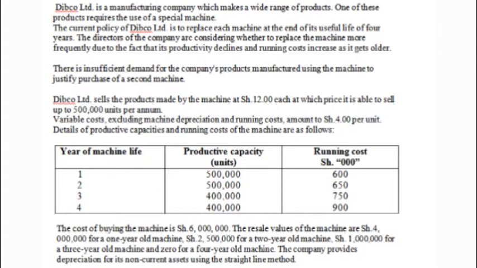Variable costs, excluding machine depreciation and running costs, amount to 4 shillings per unit.